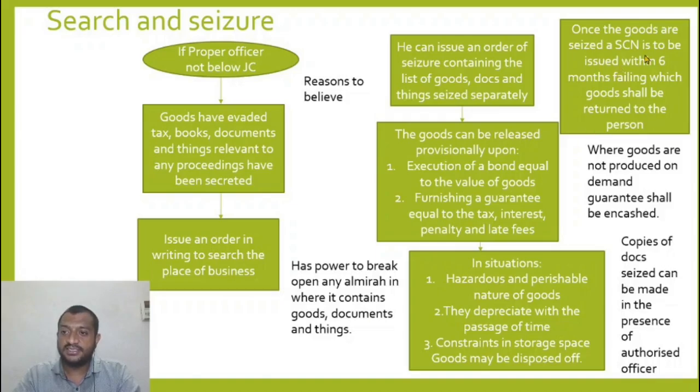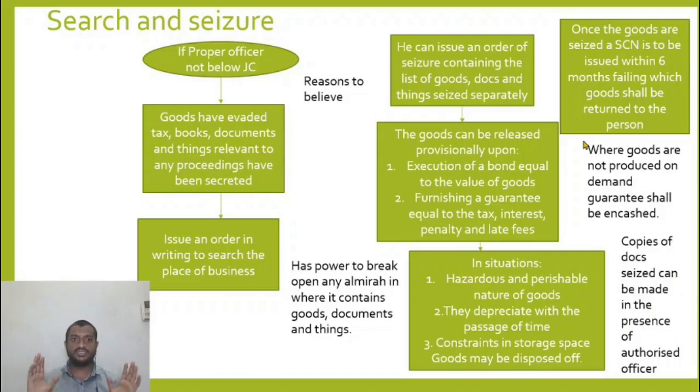Once goods are seized, a show cause notice is to be issued within 6 months, failing which goods shall be returned to the person. Where goods are not produced on demand, guarantee will be encashed. Copies of documents seized can be made in the presence of an authorized officer.